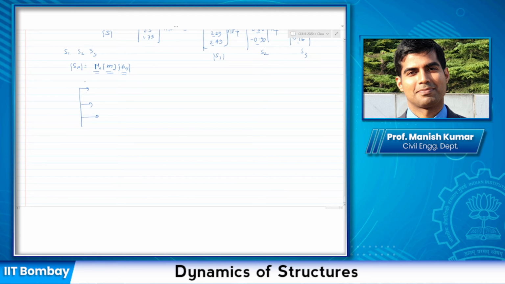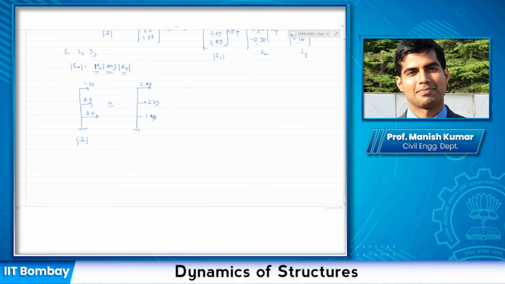This was 1.75. This was 2.5. And this was 3.5. Okay, the total vector due to applied force. Now, because of this applied force, I had inertial force in each mode. Okay, that I can write. This is 2.49, 2.29, and 1.49.